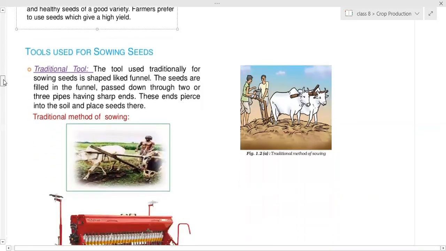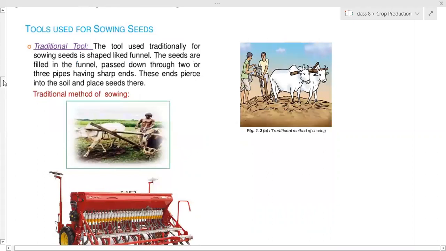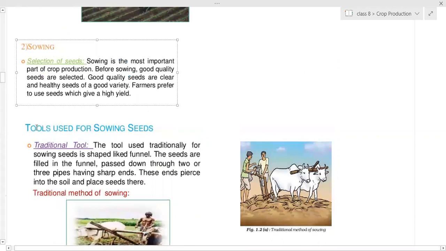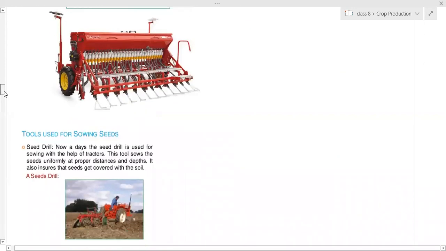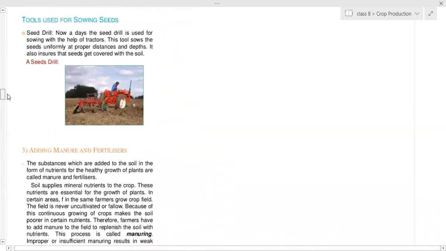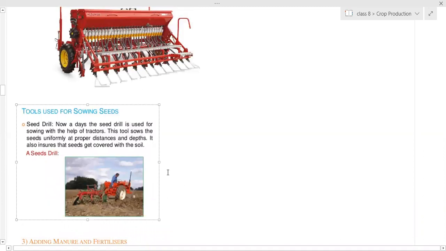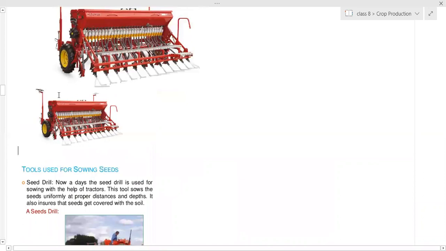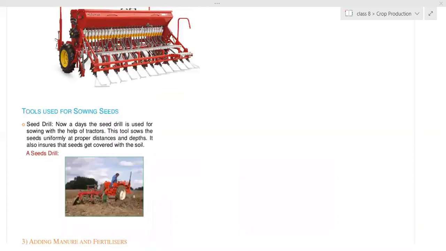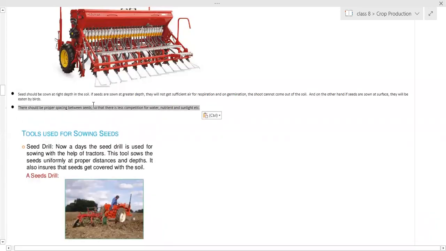Done? One second. Can you go up? Wait a second. Write down this one.